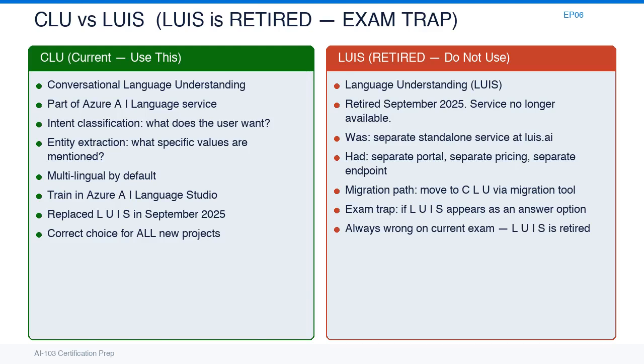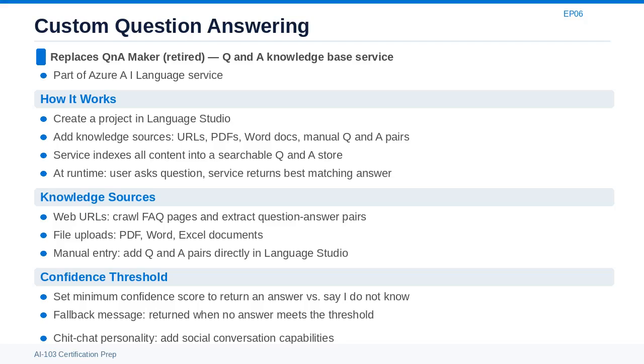Custom question answering is the replacement for Q&A Maker, which was retired by Microsoft in March 2025. It is now a feature within the Azure AI Language service. The core concept: you build a knowledge base by providing it with documents, FAQ web pages, or manually entered question and answer pairs. The service indexes all this content and makes it searchable.